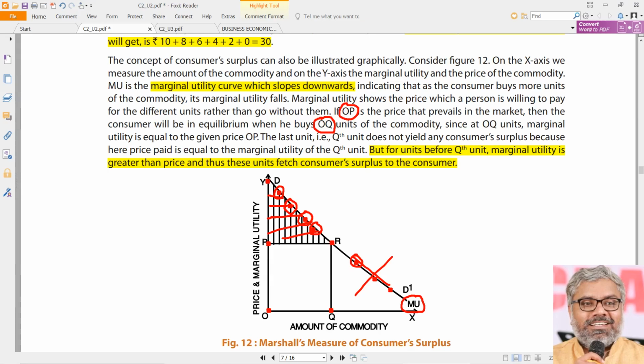What is happening? The marginal utility is greater than price. That means these units fetch consumer surplus to the consumer. That is a shaded area, we can say. That is a shaded area. We can be calling it as consumer surplus.